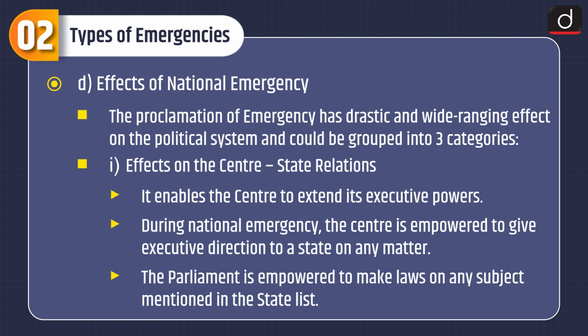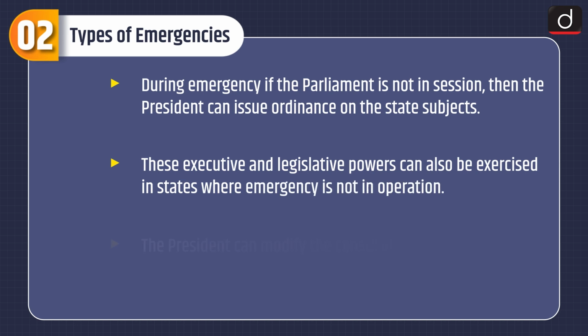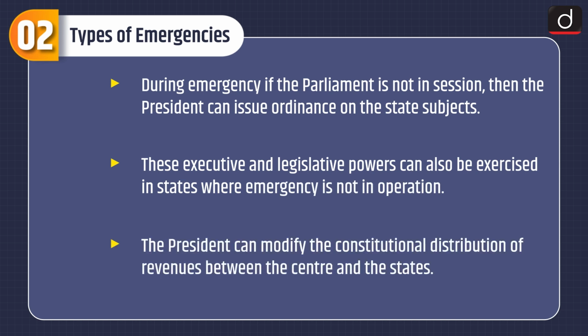The Parliament is empowered to make laws on any subject mentioned in the state list. During emergency, if the Parliament is not in session, then the President can issue ordinance on the state subjects. These executive and legislative powers can also be exercised in states where emergency is not in operation. The President can modify the constitutional distribution of revenues between the center and the states.